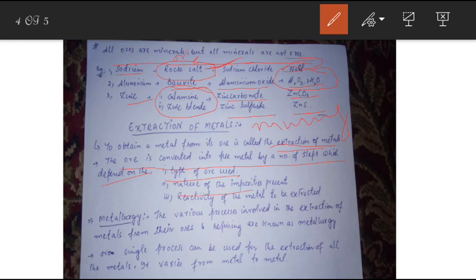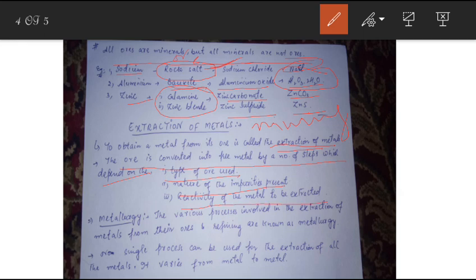Number two is the nature of the impurities present, because impurities are present in various forms. So we have to keep in mind which type of impurities this ore contains, and last is reactivity of the metal to be extracted.